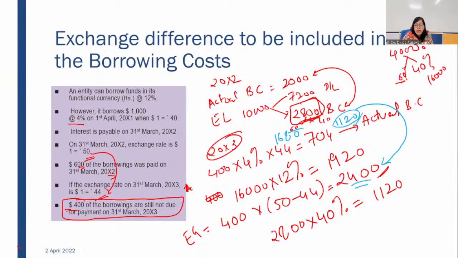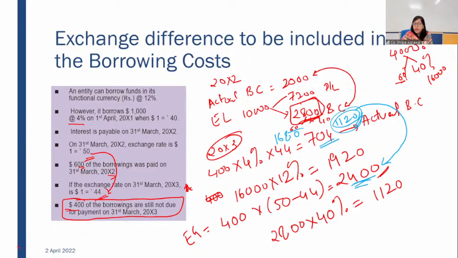It is only 1120 which will be reverting back. So your actual borrowing cost will be 704, and this will be reduced from your cost which you have previously recognized or capitalized. Fine. Hope this is clear how you got 1120.